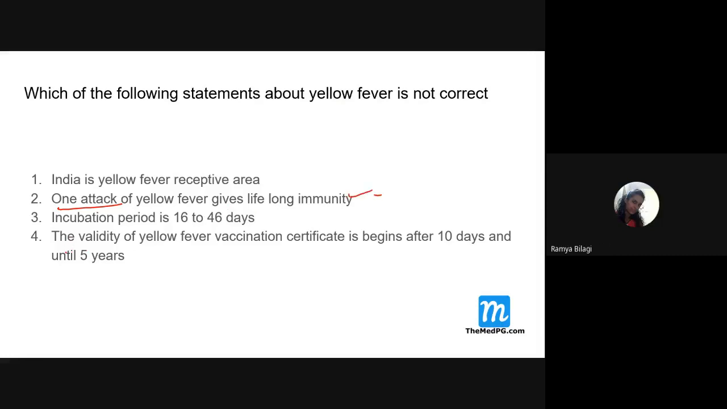The fourth one is false. The validity of the yellow fever vaccination certificate begins after 10 days and lasts till 5 years. So this is also wrong. Now you should be careful here. Not only one option is wrong, but the second option is also wrong. So you need to tick both options: 3 and 4.